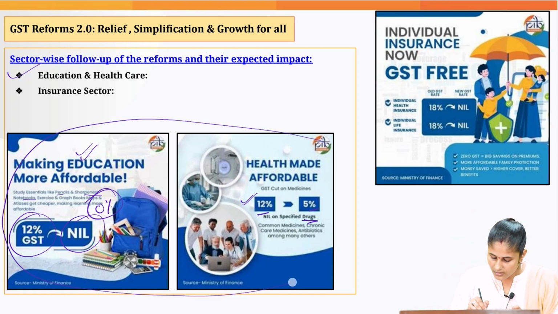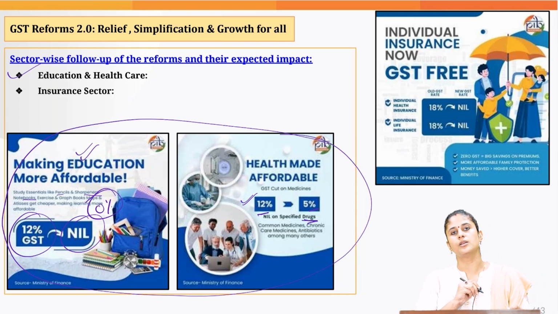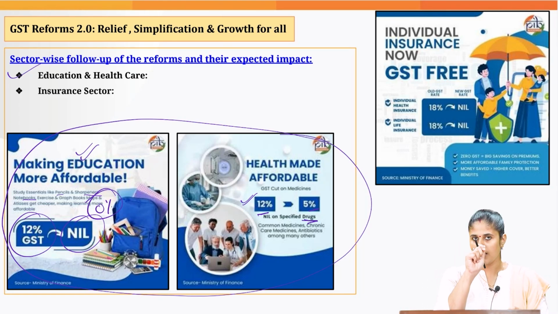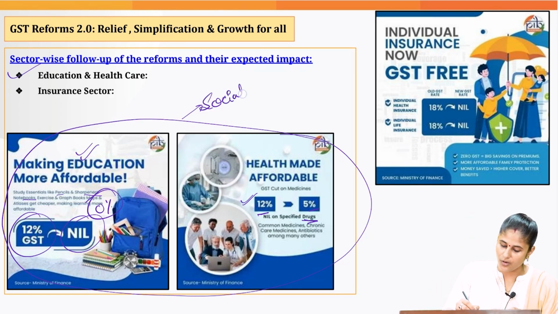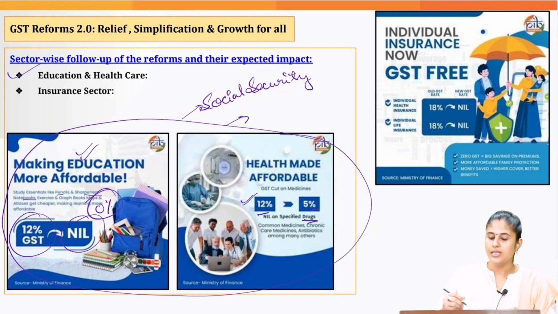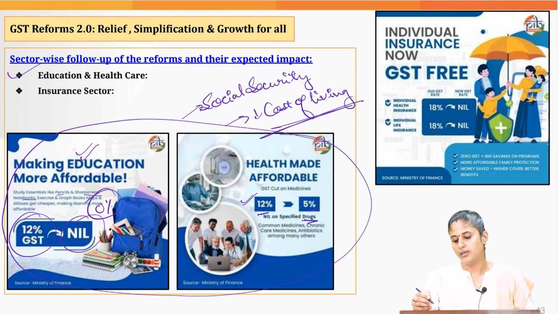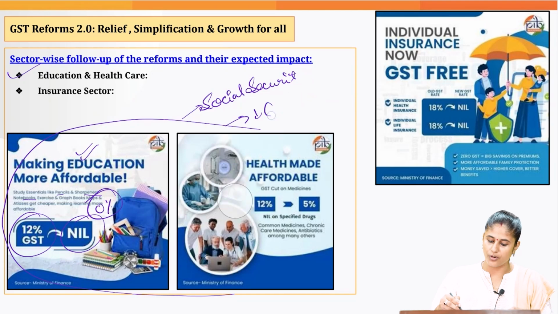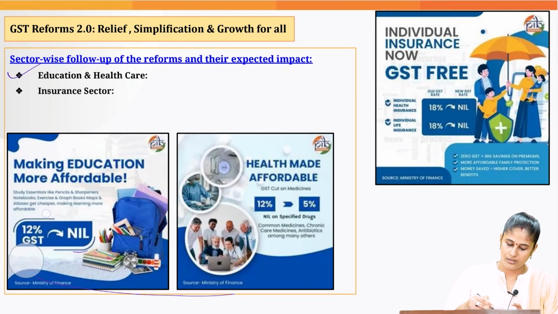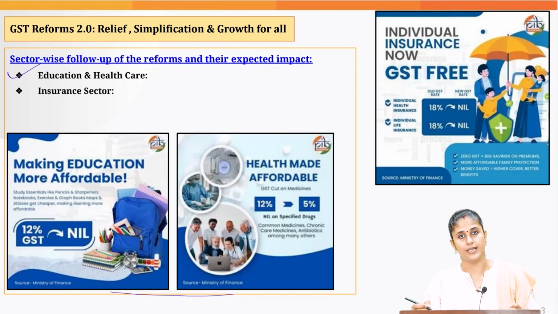So the reduction in rates when it comes to the education sector and the health sector would go a long way in enhancing the idea of social security and welfare state, and this would also enable us to reduce the cost of living when it comes to India. Okay, and it would make healthcare and education more affordable for the poor section of Indian society as well.